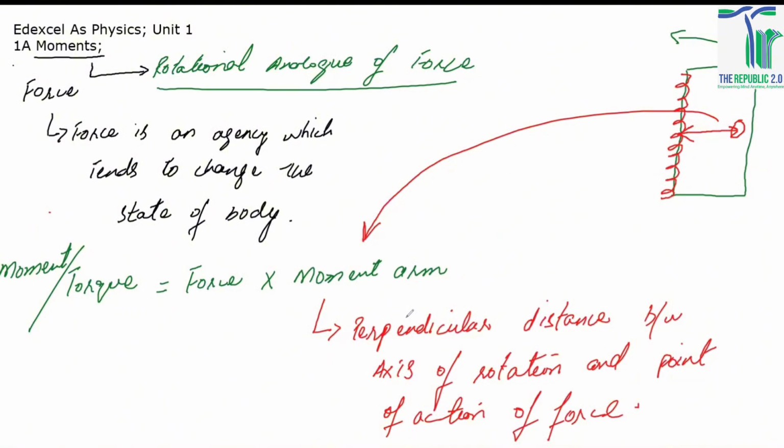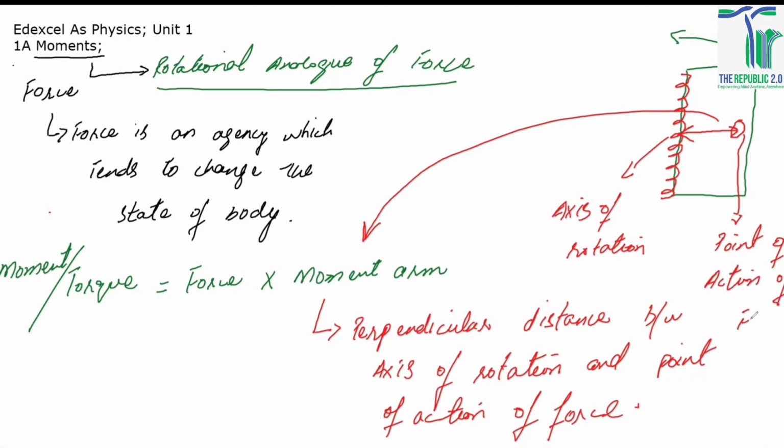This is the axis of rotation, the line around which the door is going to rotate. And this lock is the point of action of force, right?